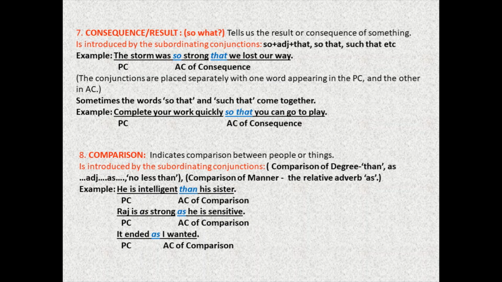Okay, so we have adverb clause of comparison, which is further divided into two parts. Comparison of degree, which will take the subordinating conjunctions than, as dash as, no less than. And we have comparison of manner, where the subordinating conjunction would be the relative adverb as.